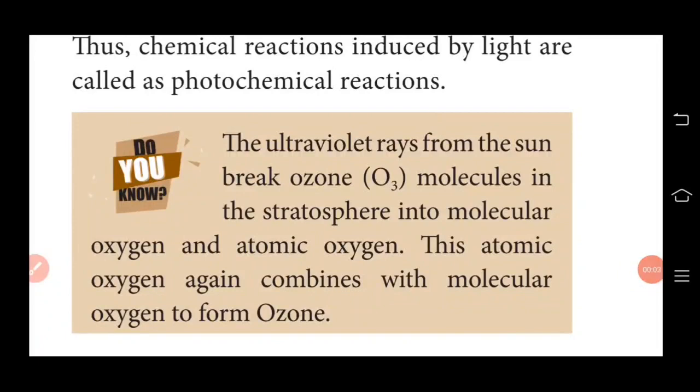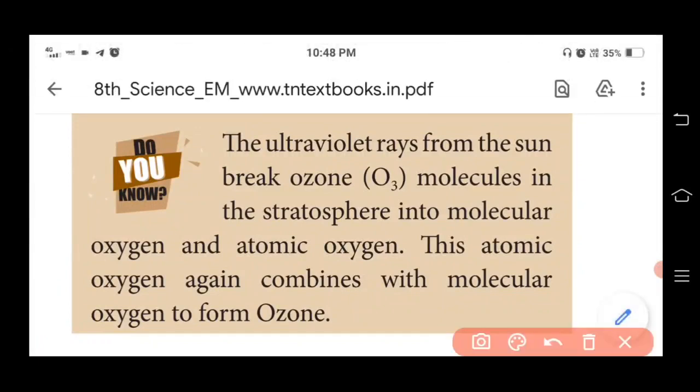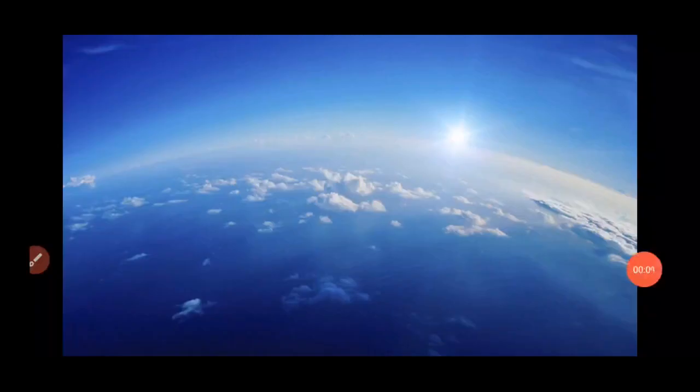Do you know? Important one more question. The ultraviolet rays from the sun break the ozone layer, which is made of O3 molecules in the stratosphere. Students, the stratosphere is the second layer of the Earth's atmosphere.